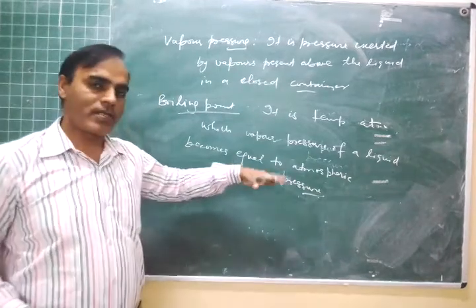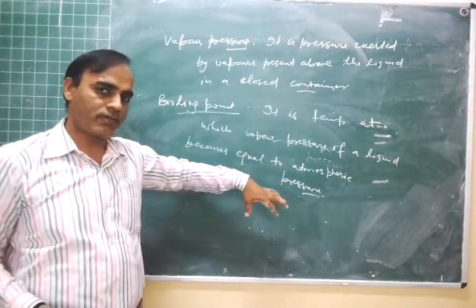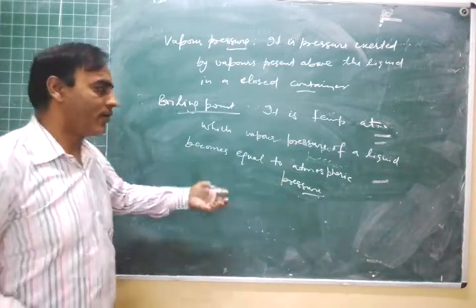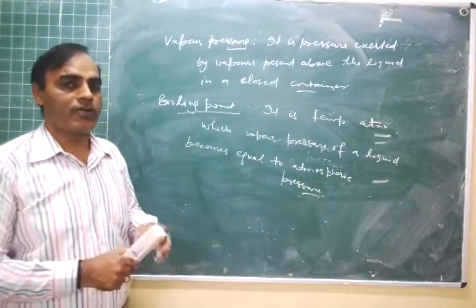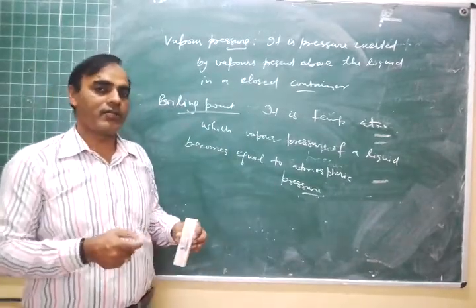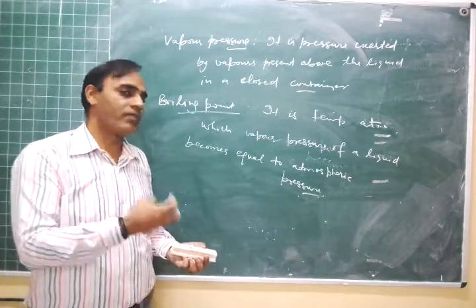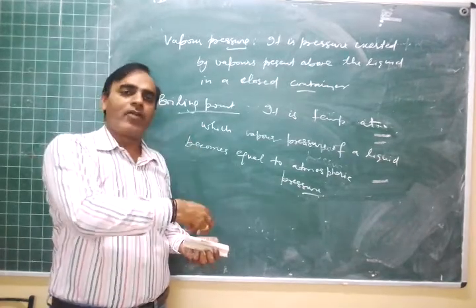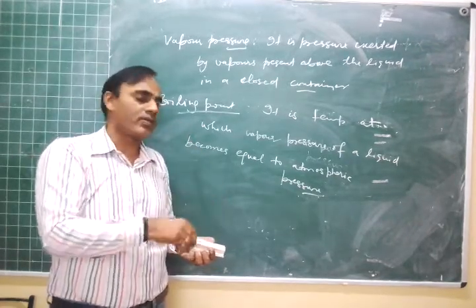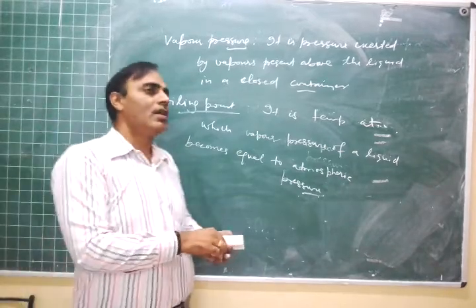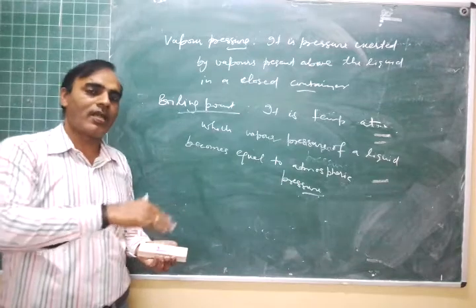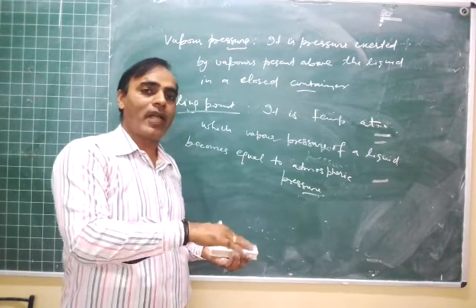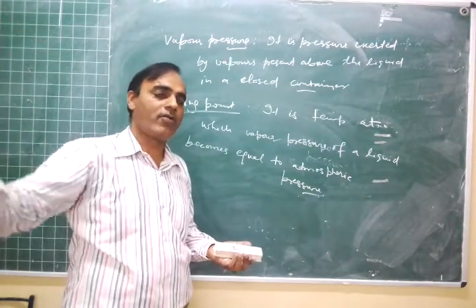So if atmospheric pressure is less, as it is on a mountain, that is at higher altitude, you know that atmospheric pressure is less. So we have to supply less heating, that is we have to give less temperature to a liquid so that its vapor pressure becomes equal to atmospheric pressure at a lower temperature. And if atmospheric pressure is high, you know at sea level atmospheric pressure is 1 atmosphere and it is higher than that at the higher altitude, that is high mountains.